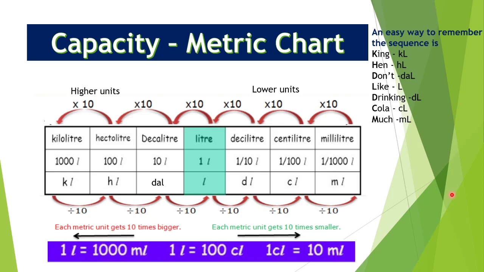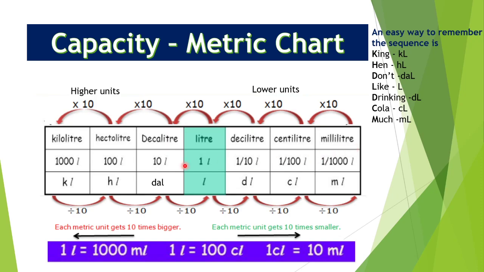Moving to the next page. So here we have metric chart. So here you can see kiloliter, hectoliter, decaliter, liter, deciliter, centiliter, milliliter. So you know about liter and milliliter. And here we have some more units. So children, this side is your higher units and this side we have lower units.